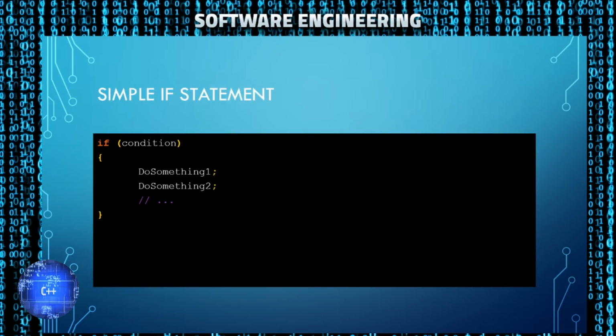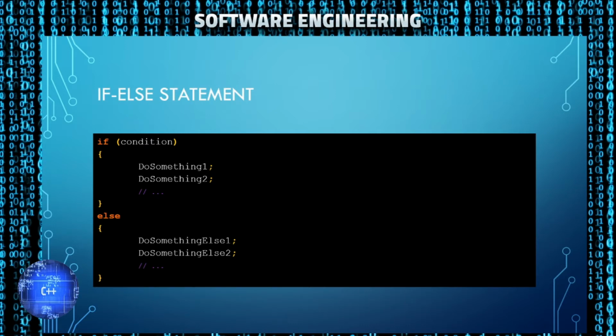So here's the basic structure for a simple if statement. You have the if keyword, and in parentheses you have your condition or conditions. And then if you do not have the curly brackets, only the next statement below the if will be included in the if condition. If you include the scope, everything within the scope will be handled under the if condition.